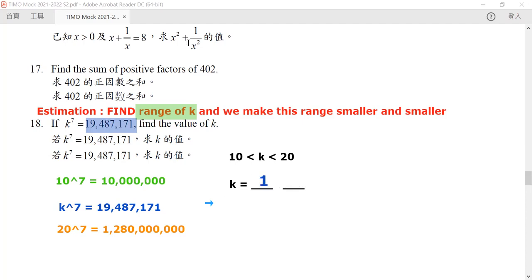So here comes my next question. What is its unit digit? Here, we are no longer using estimation. We want to find out the precise value of it. We find it by comparing its last digit. Here we have a last digit which is equal to 1. So let us find what last digit, if raised to the power of 7, will give us a last digit of 1.